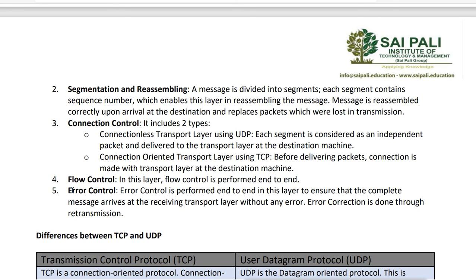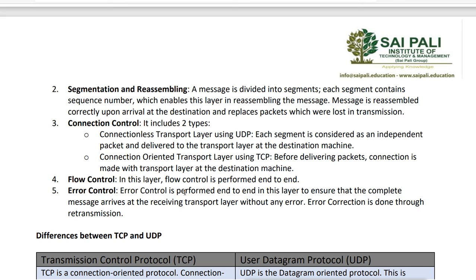Then error control: it also checks for errors. Error control is performed end-to-end in this layer to ensure that the complete message arrives at the receiving transport layer without any error. Error correction is done through retransmission, and it is done only by TCP. So if we are using TCP, it manages flow control and error control. But when we use UDP for connection control, it will not do flow control or error control.